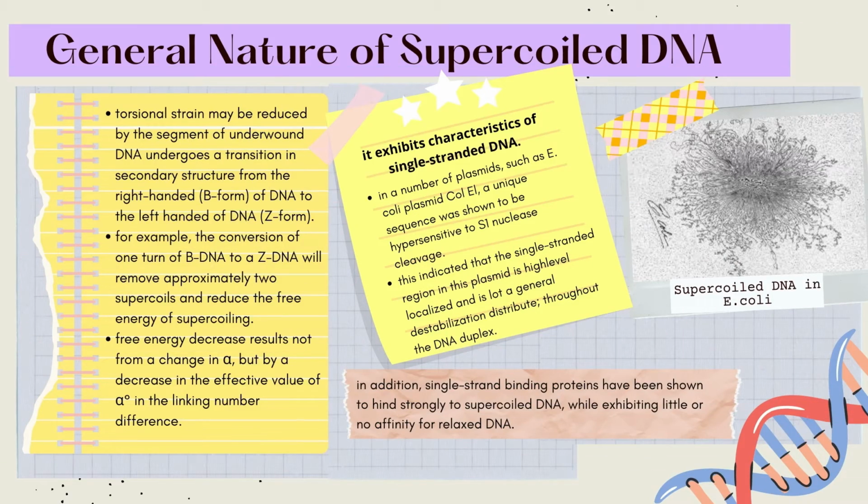Next, let's get into the general nature of supercoiled DNA. The torsional strain of the supercoiled DNA may be reduced by some sort of conformational transition. For example, the conversion of B-DNA, the right-handed form, to Z-DNA, the left-handed form, will remove approximately 2 supercoils and reduce the free energy of supercoiling.